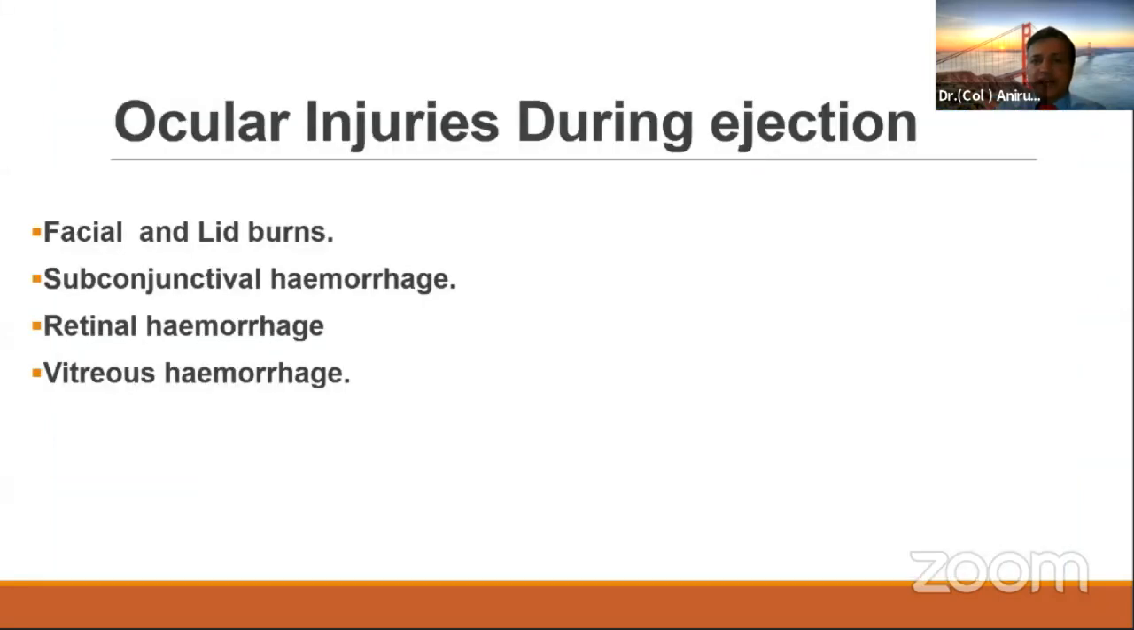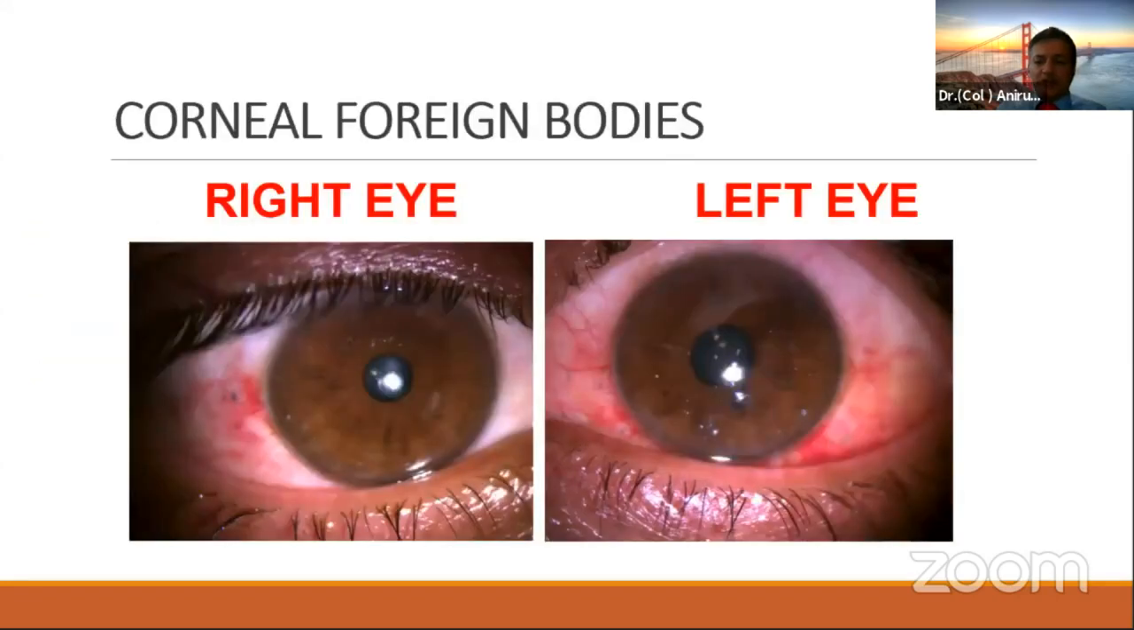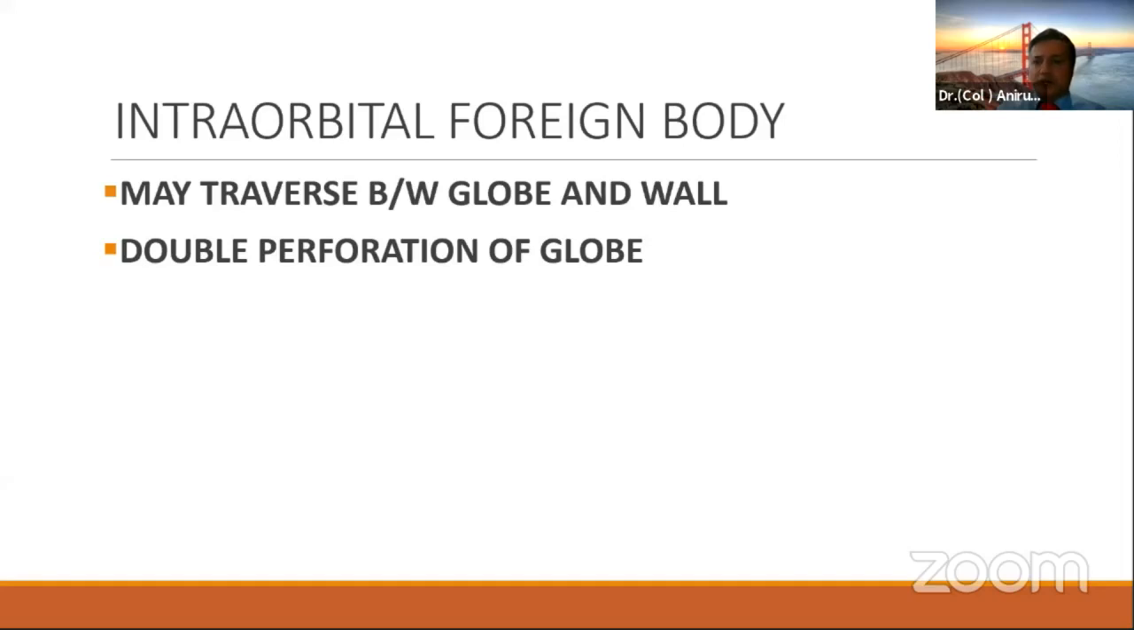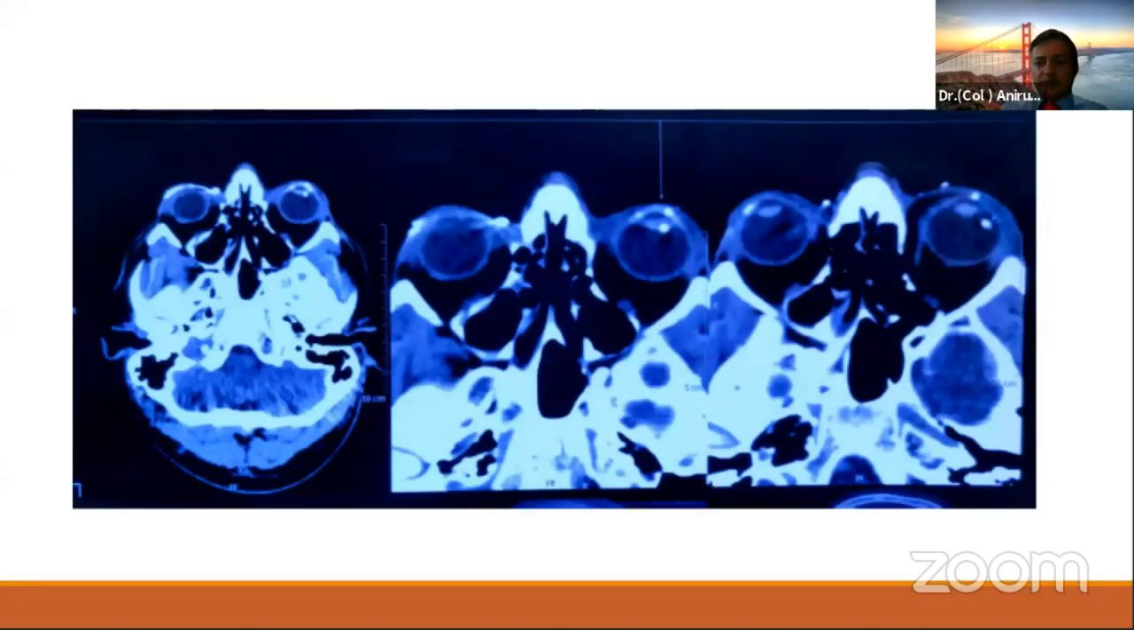Ocular injuries that happen during ejection are basically facial and lid burns. They could be subconjunctival hemorrhage, retinal hemorrhage, or vitreous hemorrhage. You can have corneal foreign bodies, which are not so sinister, but in addition you can have intraocular and intraorbital foreign bodies, and these foreign bodies may traverse between the globe. They can also traverse through the globe, causing double perforation of the globe. This photograph shows how multiple foreign bodies, which were pieces of that canopy, shattered and went into the orbit as well as into the eyeball.